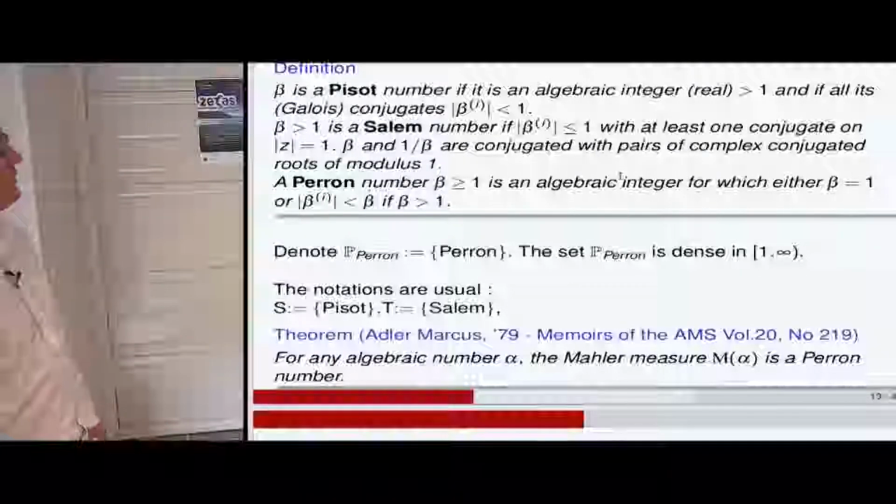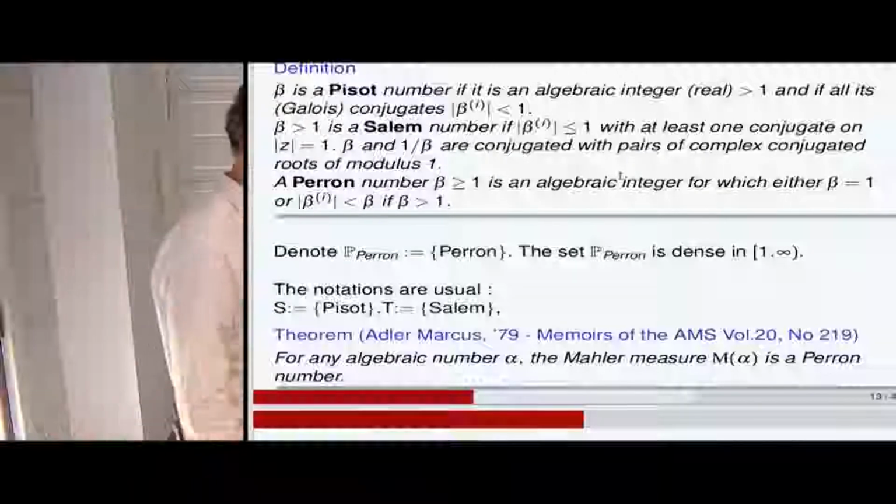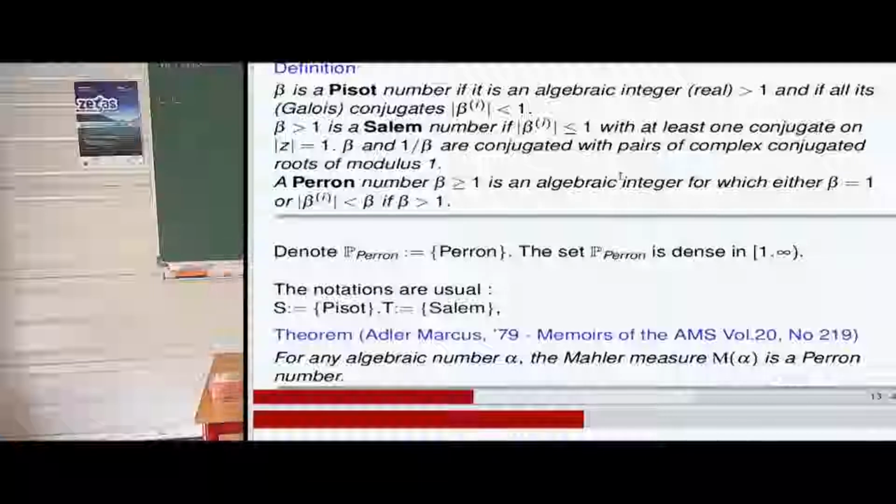He had a lot of students over 15, 20 years, and Marie-Josée Bertin in France is the last student of Pisot. And her book about Pisot and Salem numbers is a testimony of that.